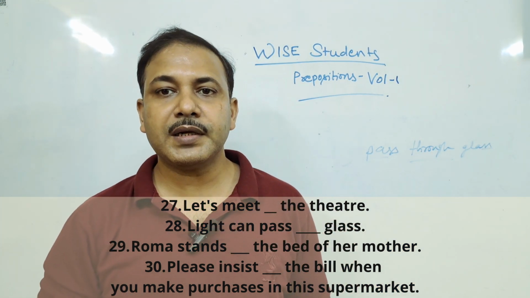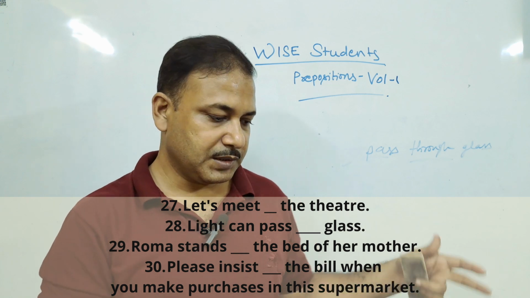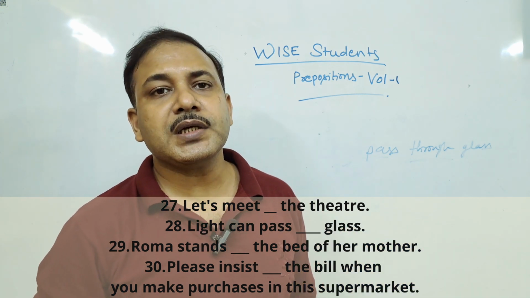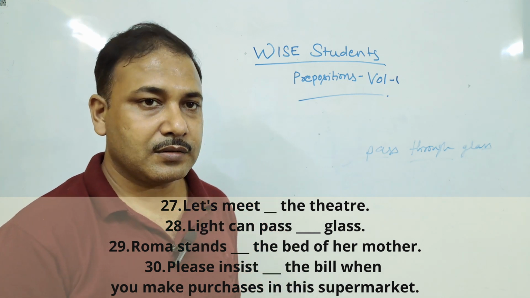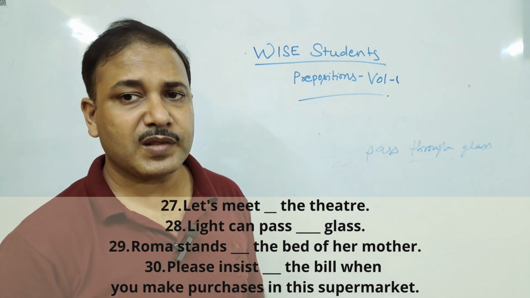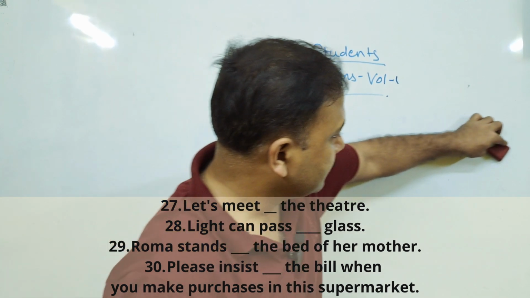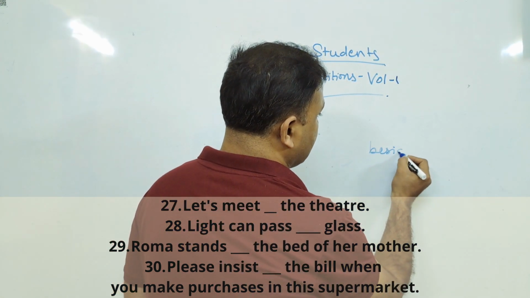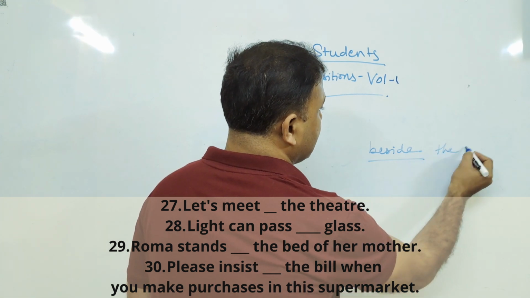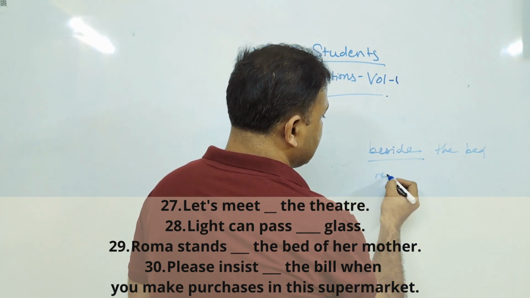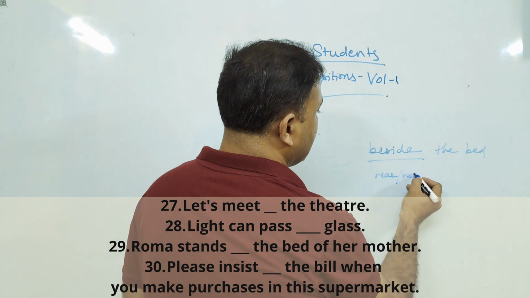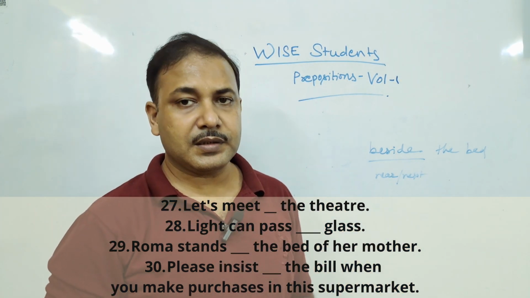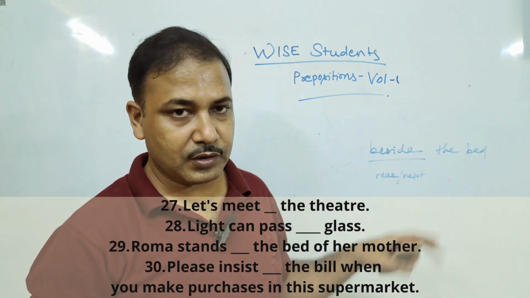Roma stands dash the bed of her mother. It means the mother's bed is here, and Roma is standing just next to it. So the correct preposition is beside. Don't write besides, that's a different thing. Beside the bed. It means near or next. Besides is a different thing. You always use beside for near.